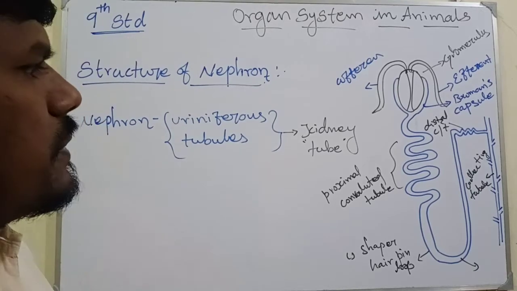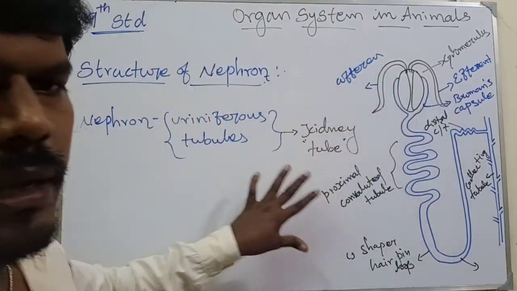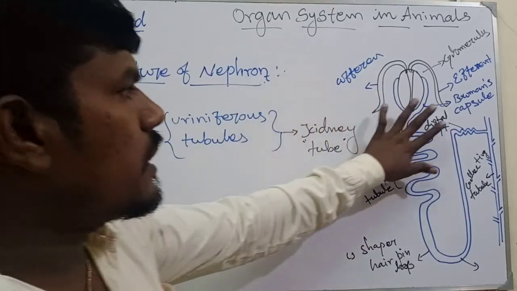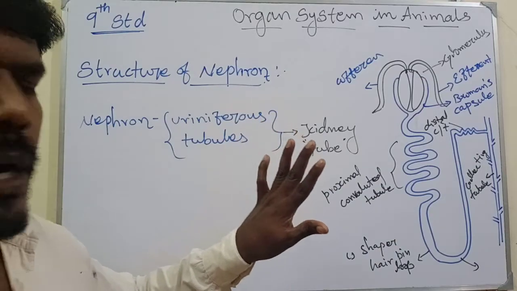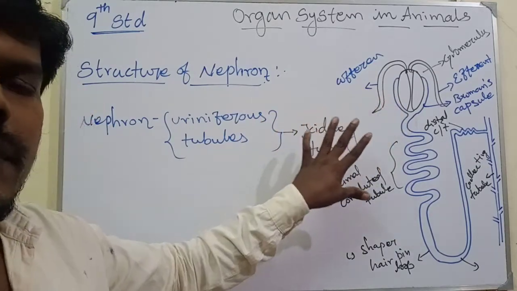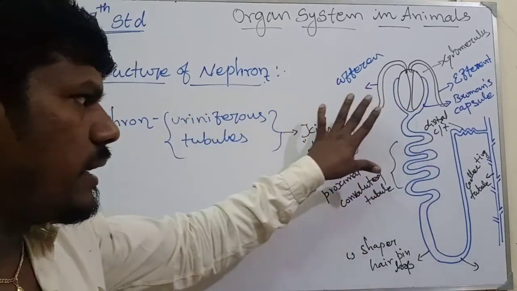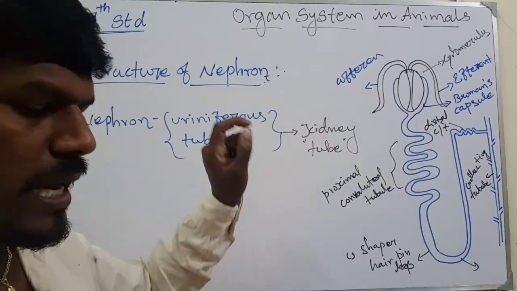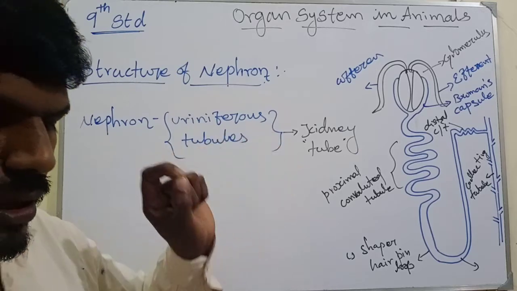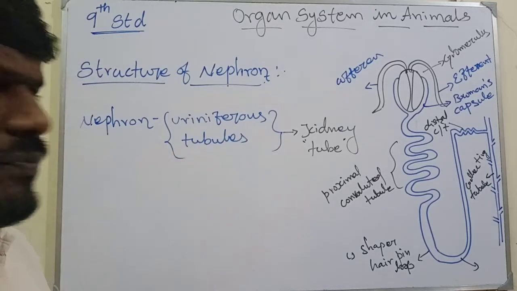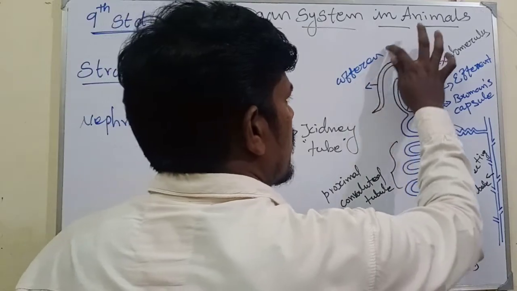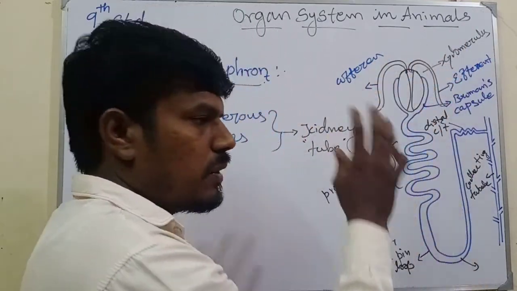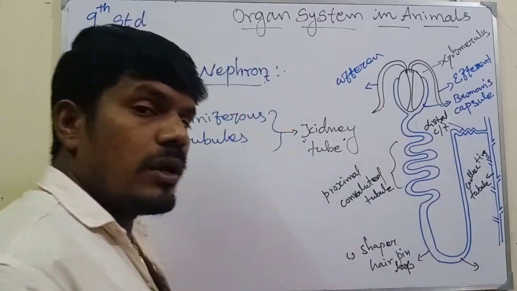It is very simple. If you know this structure, you can write this much of the explanation. How to write: first, look at the structure and the parts present in the nephron. The nephron is the structural and functional unit of the kidney. Each nephron consists of two main parts: the renal corpuscle or Malpighian corpuscle, and the renal tube. The renal corpuscle is the head position, a swollen part, and this is the renal tube.